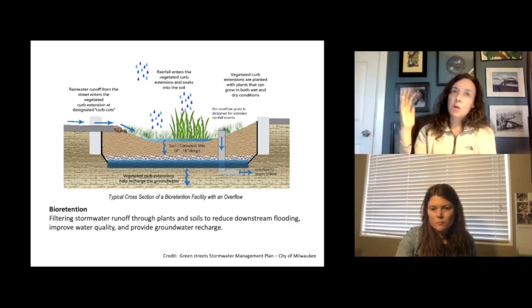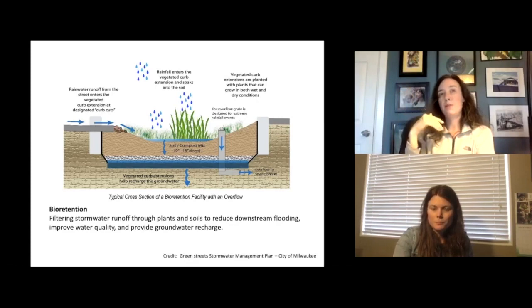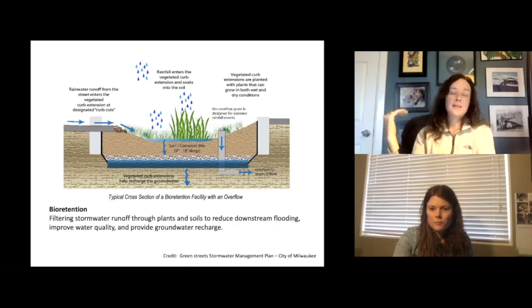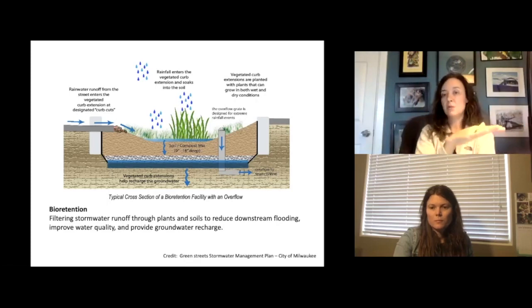In some places you will also see regional stormwater management facilities where maybe you have a large development like a mall, for example, that has a lot of impervious surface, and then instead of each individual store managing it, there'll be a regional management for it that is usually incorporated into some kind of park and green space that can be opened up to the public.